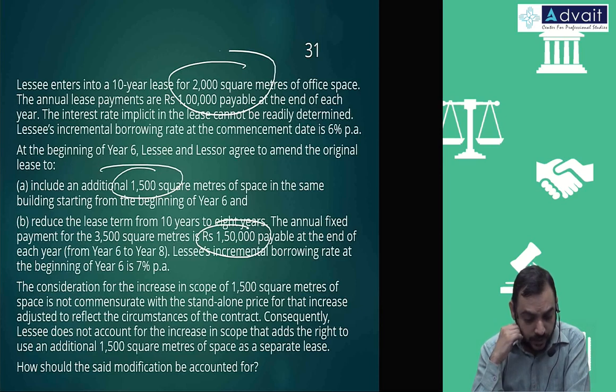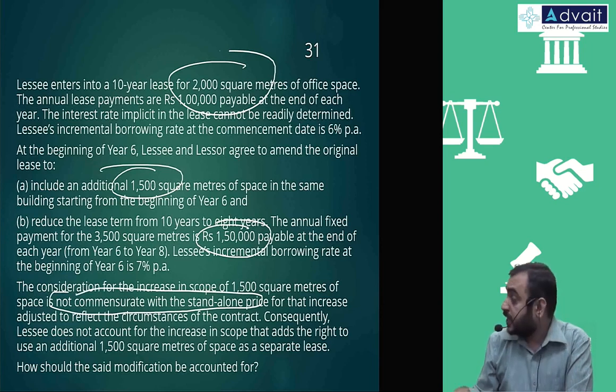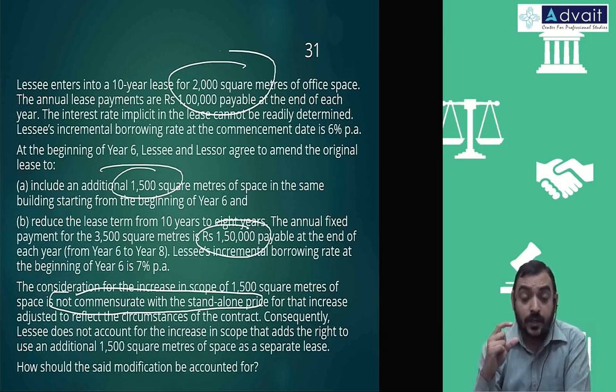Lessee's incremental borrowing rate at the beginning of year 6 is 7%. The consideration for the increase in the scope of 1,500 square meters of space is not commensurate with standalone selling price. Even if they don't tell, we have identified already, because incremental 50,000 lease payment, but incremental benefit of 1,500 square meters.